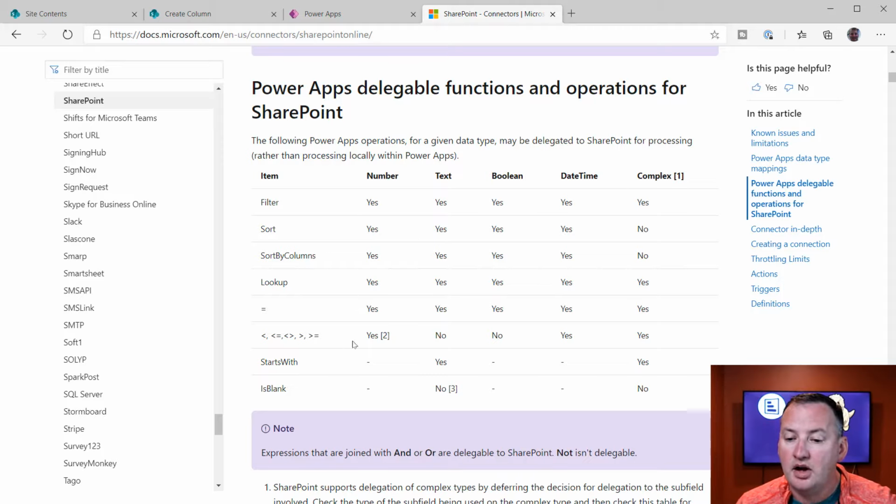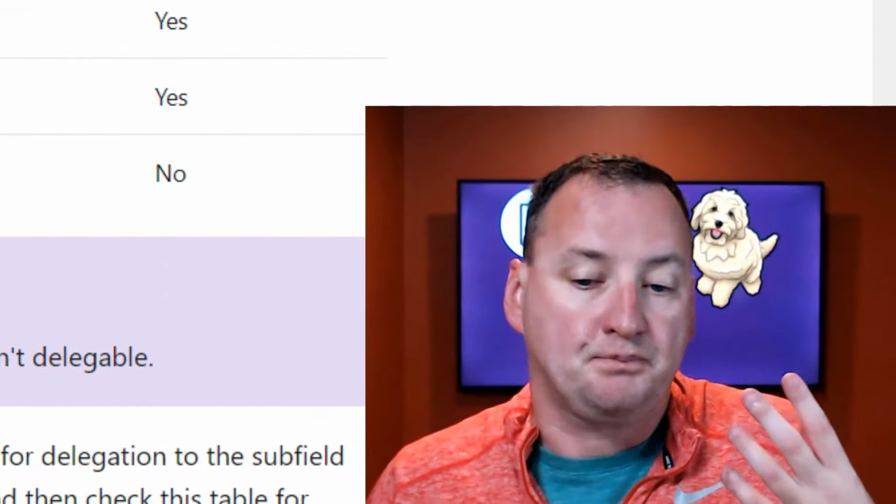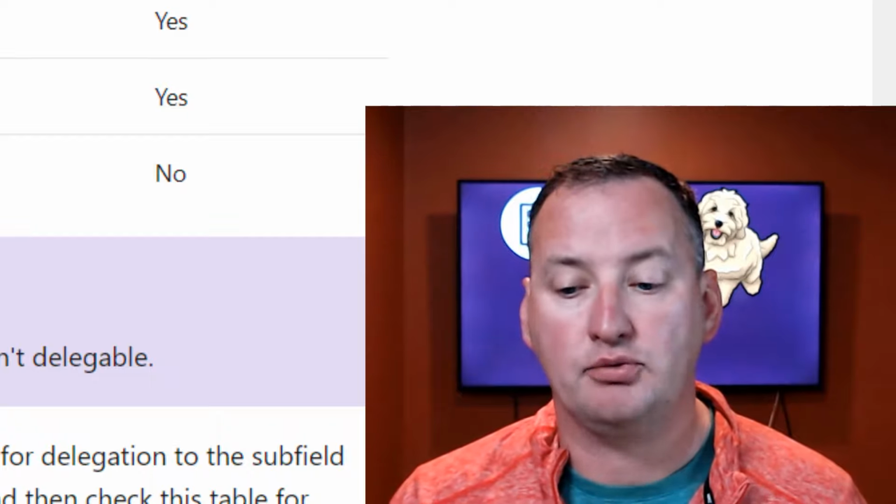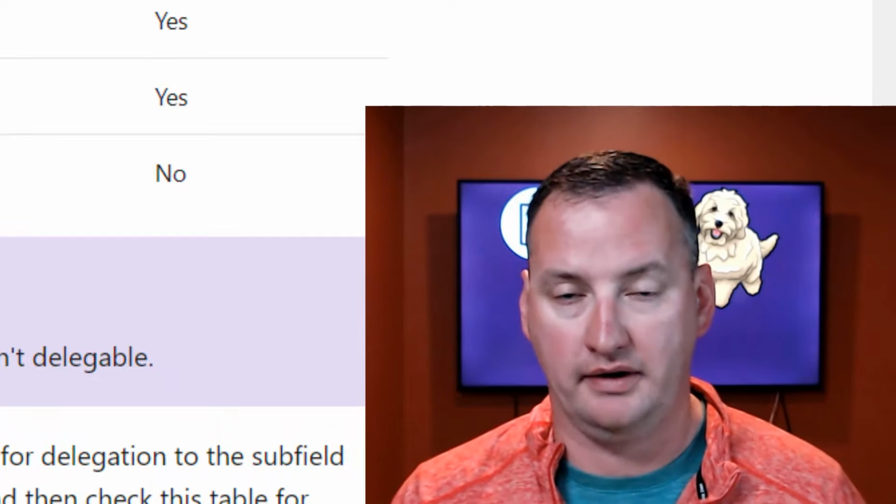But you can see that things like number and text, they're pretty flexible. Starts with, right? If you want to create full text searching type of scenarios, well, you can't do full text, but you can do starts with. That is supported with a text column, but not with some of those other types of columns as well. So keep that in mind. Column types really matter when you're creating your SharePoint list.